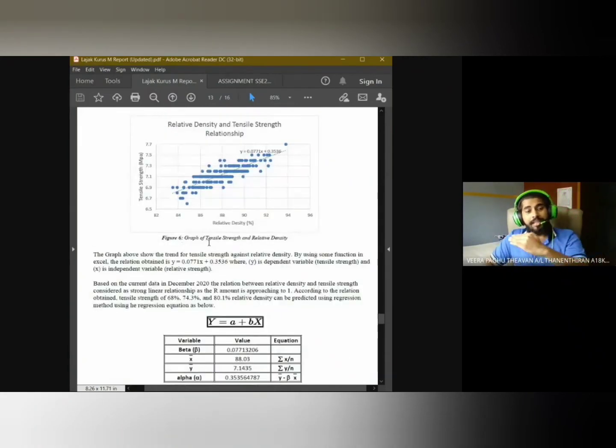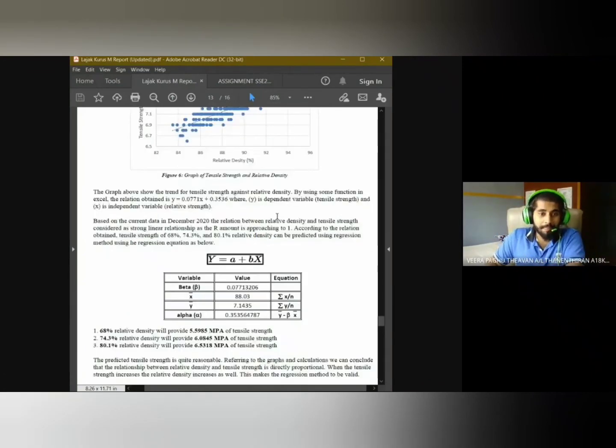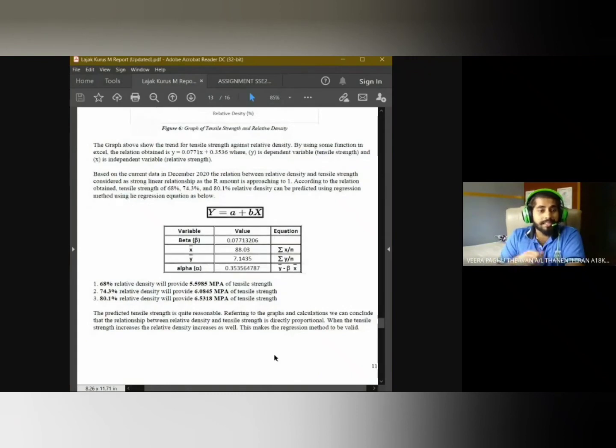When the relative density increases, the tensile strength also increases, and the graph has a linear trend line. This makes the regression method valid, and at the same time all the predictions valid as well.